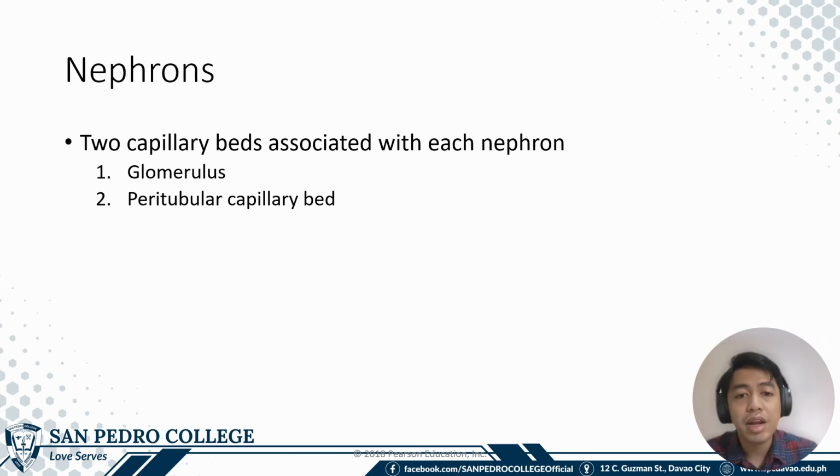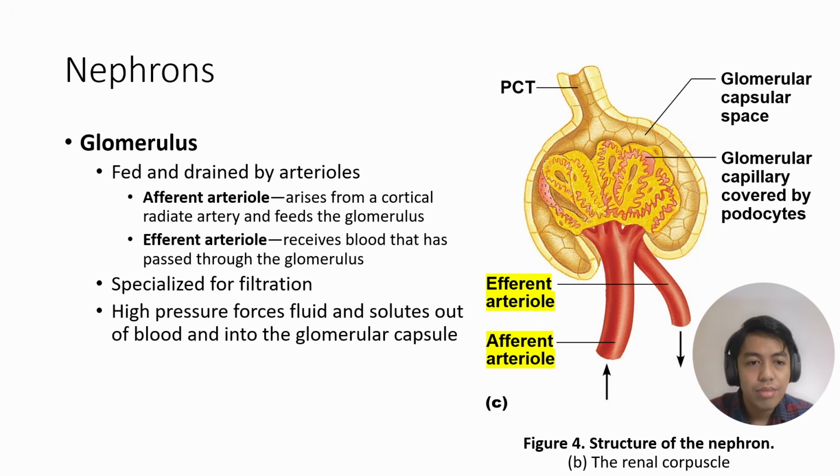Nephrons also have two capillary beds associated with them, the glomerulus and the peritubular capillary bed. The glomerulus is what we have discussed a while ago. So the glomerulus is being fed by the afferent arteriole. Then as the blood exits the glomerulus, it becomes the efferent arteriole. So these blood vessels are continuous, such that the difference between afferent and efferent is which one is entering and which one is exiting. Okay.